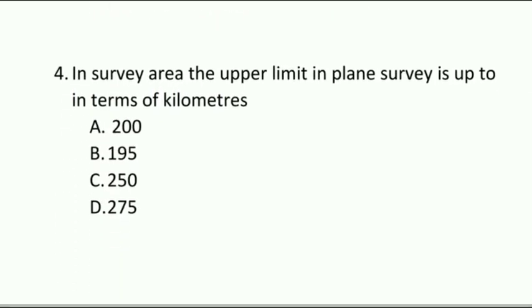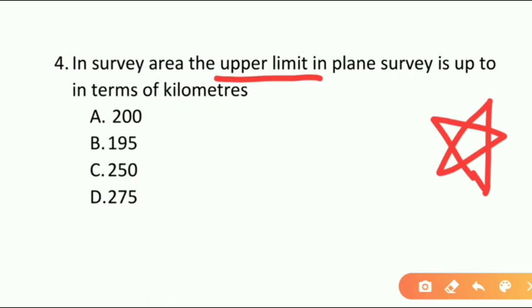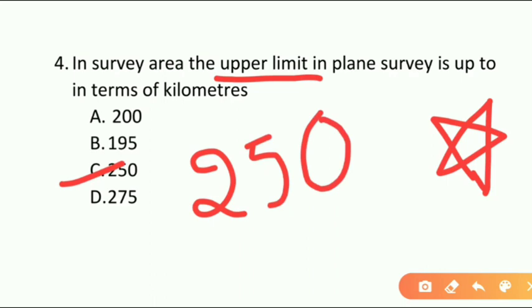And now we are going to the fourth question, which is an important question. In survey area, the upper limit in plain survey is up to, in terms of kilometers, that is option A 200 kilometers, option B 195 kilometers, option C 250 kilometers, option D 275 kilometers. And the correct answer is option C, 250 kilometers.